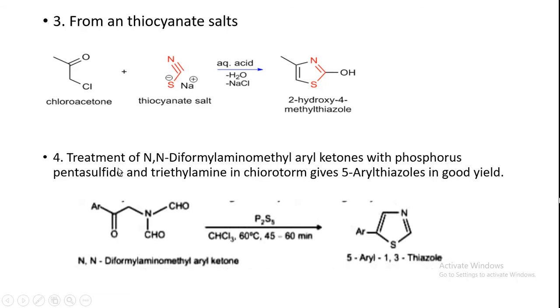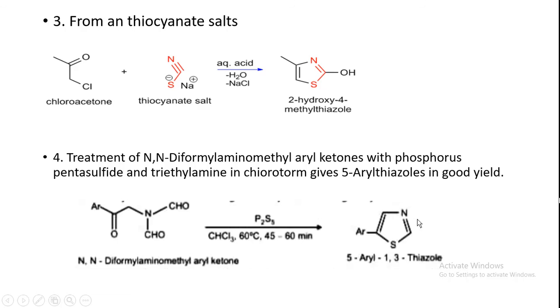Then next is the treatment of N,N-diformylaminoethyl aryl ketone with phosphorus pentasulfide and triethylamine in chloroform. It is chloroform, which gives 5-aryl thiazole in good yield. So this is the reaction, N,N-diformylaminoethyl aryl ketone in presence of phosphorus pentasulfide and in chloroform. So this is the reaction condition. So you will get 5-aryl 1,3-thiazole, that is a substituted thiazole ring.